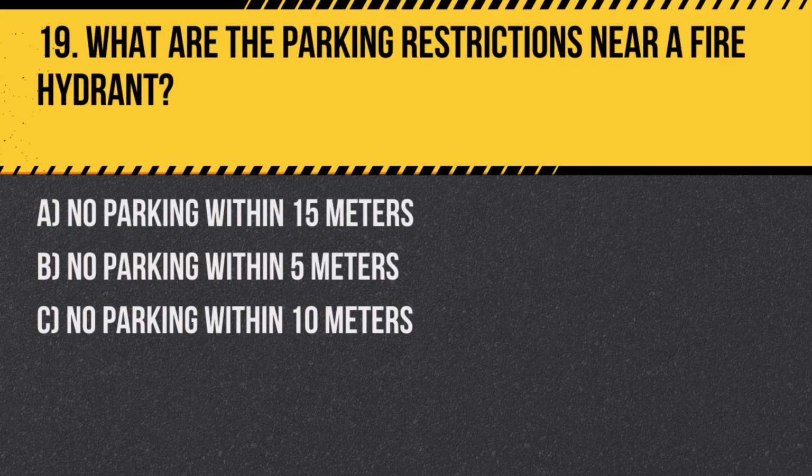Question 19. What are the parking restrictions near a fire hydrant? A. No parking within 15 meters. B. No parking within 5 meters. C. No parking within 10 meters. Answer: B. No parking within 5 meters. It is illegal to park within 5 meters of a fire hydrant to ensure access for emergency services.